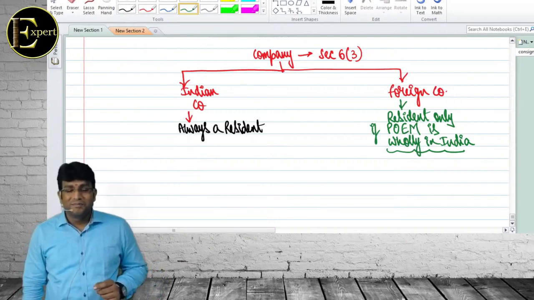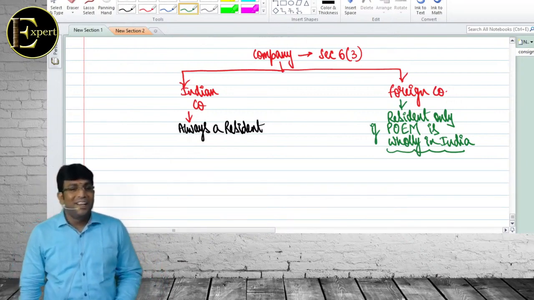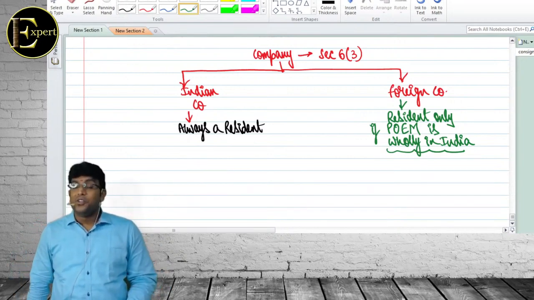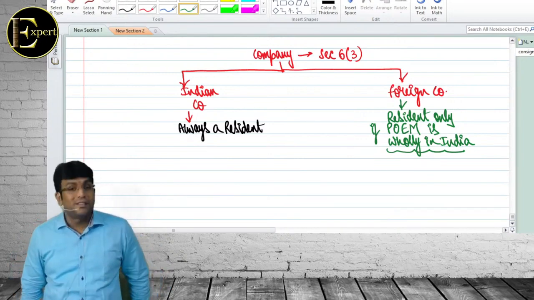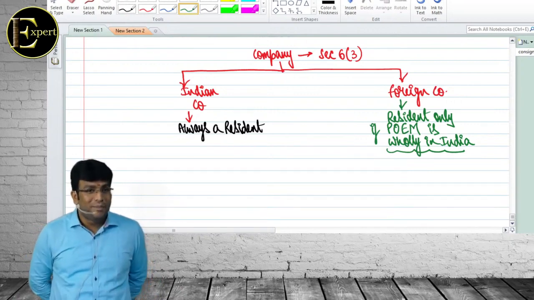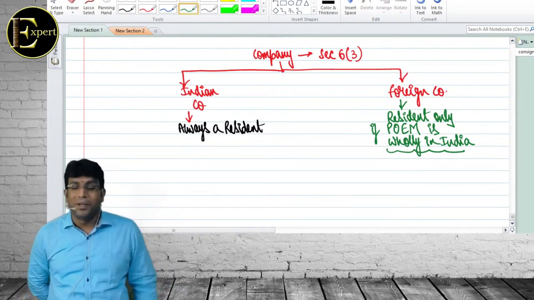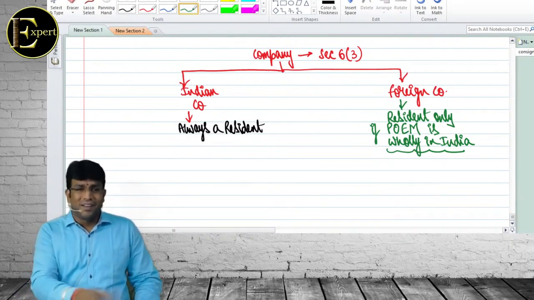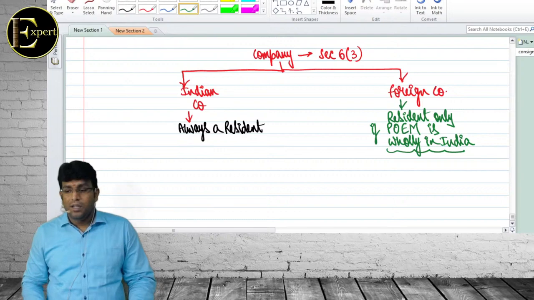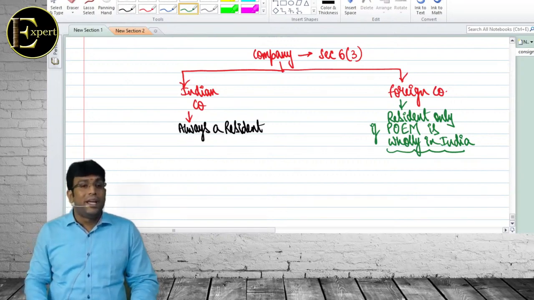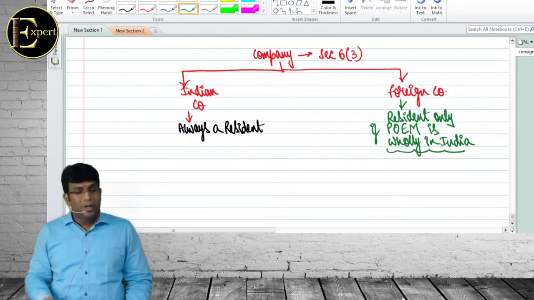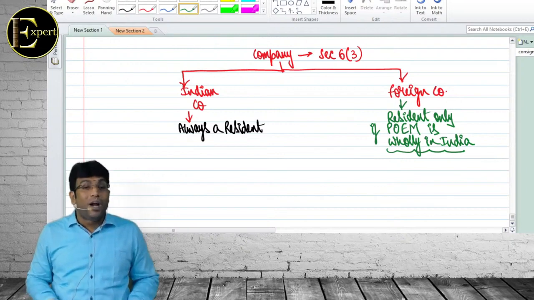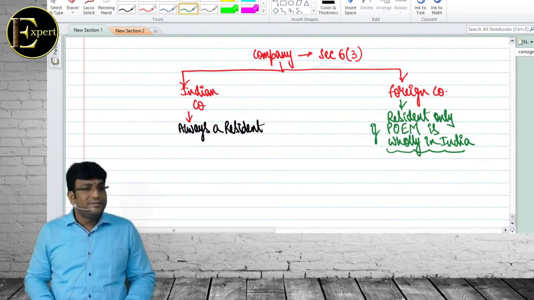Wonderful. Excellent. Beautiful. Amazing. Accrue means right to receive. Due means right to enforce the payment. Fantastic. Nice. What is section 6(3)? Company. Resident status of company. What are the two types of company? Indian company and foreign company. Indian company, what will happen? Always a resident. I will not ask every time. Foreign company? Resident only if POEM is only in India. What is POEM? Place of effective management. So if the POEM is wholly in India, then only it is regarded as resident in India. Are we clear?